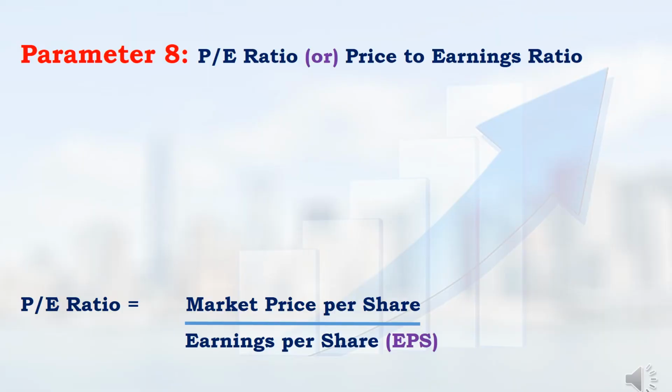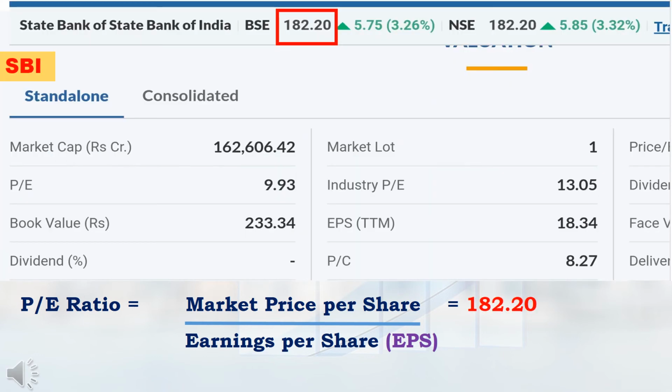Finally, we are going to discuss the 8th parameter, price to earnings ratio, that is PE ratio. For calculating PE ratio, the formula is market price per share divided by earnings per share. Using this formula, we can calculate PE ratio. Now, we will see how to calculate the PE ratio for SBI. From the Money Control website, I had taken this data. SBI's current market price is 182 rupees 20 paise. This is the market price per share for SBI.